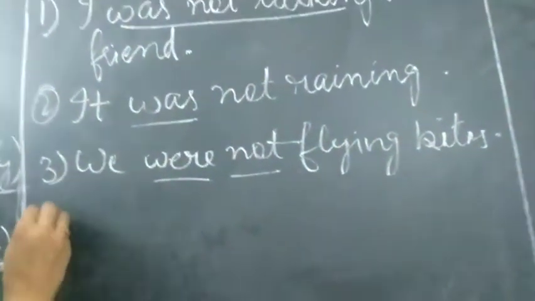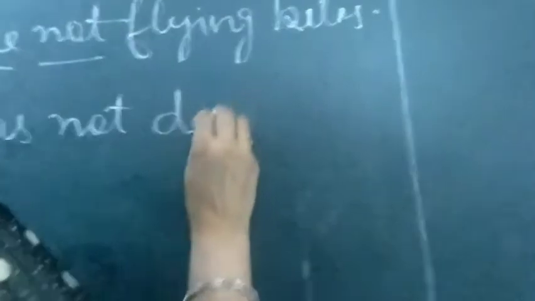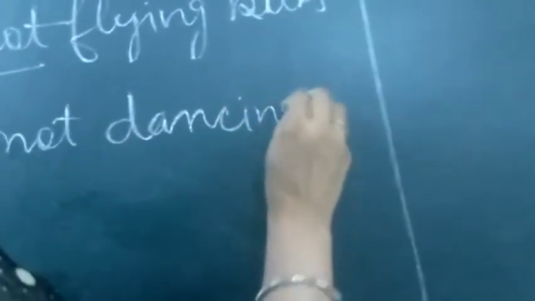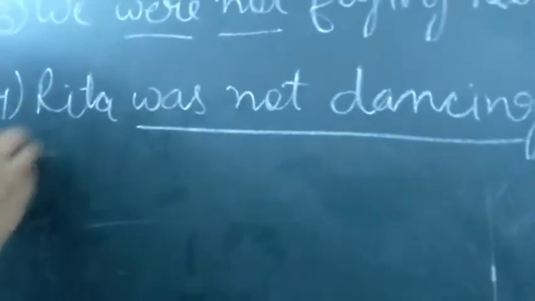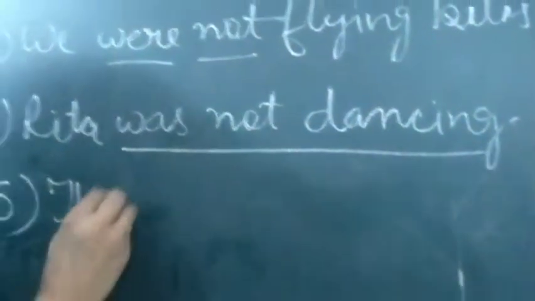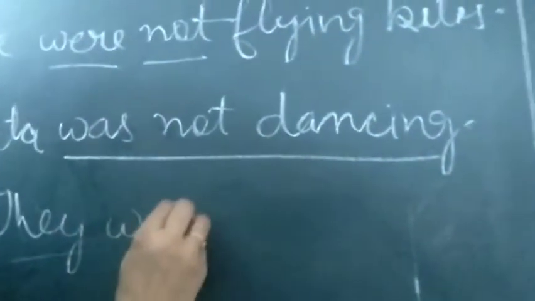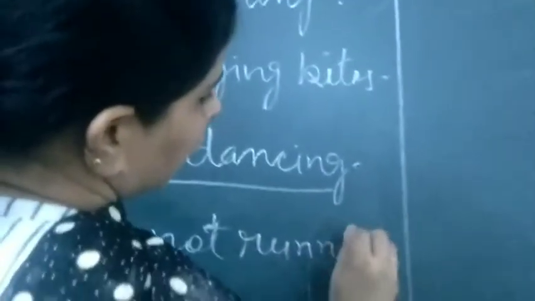Same way, Rita was dancing. Rita was not dancing. Okay. Then next, they were running. They were not running.